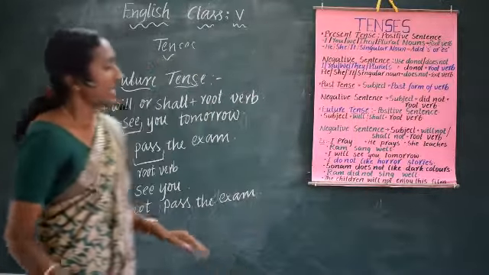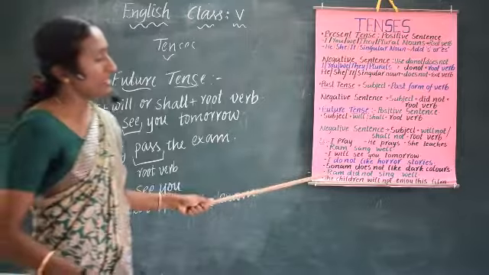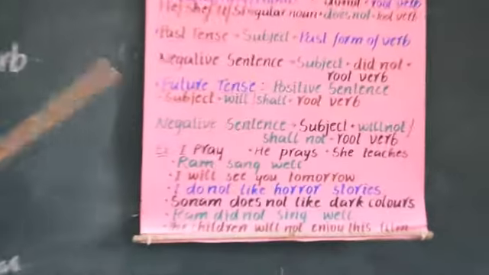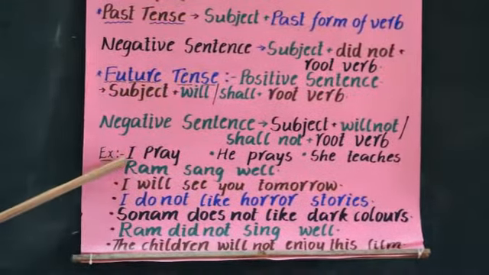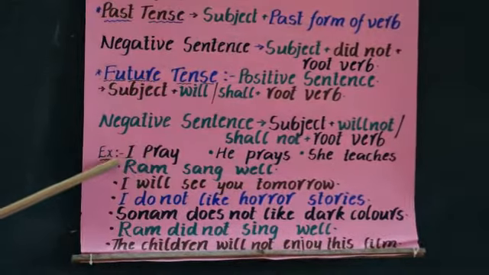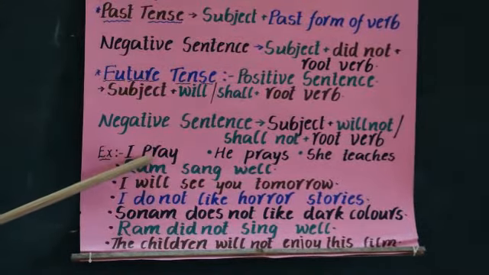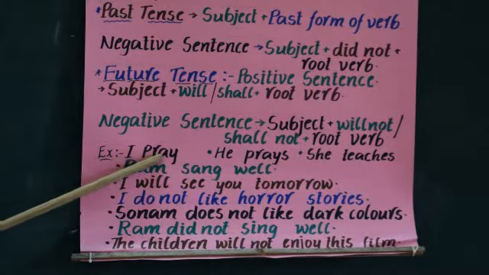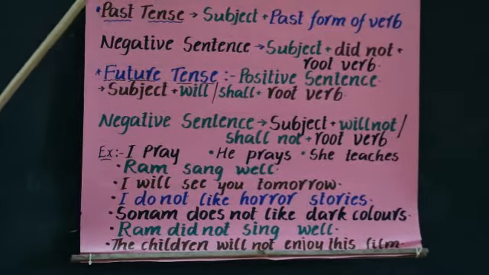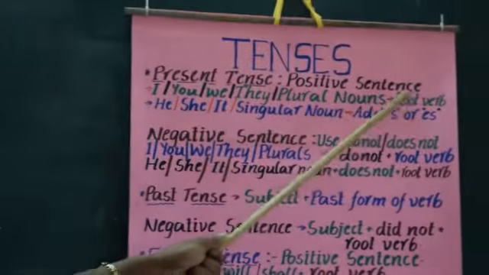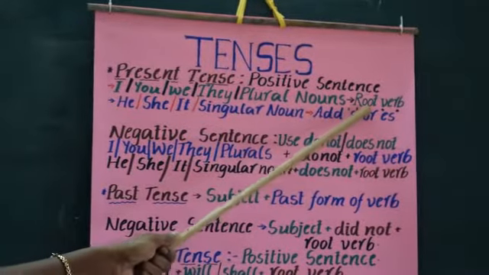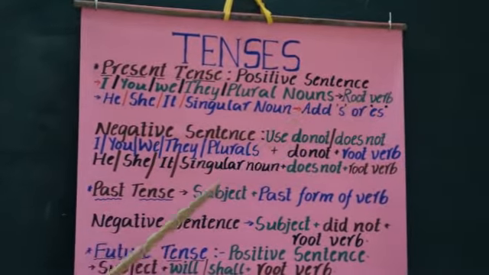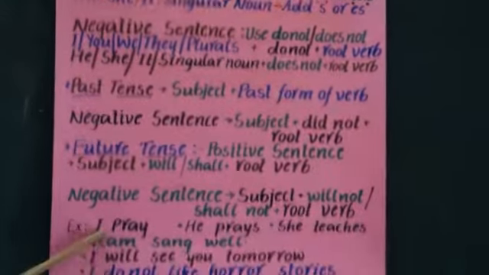Now, here are some more examples. You have to tell me which tense form it is. First one, I pray. Subject plus only verb is pray. I did not add s or es to the verb. Can you tell me which tense form it is? Yes, it is simple present tense, because for I, you, we, they, plurals, we should not add anything, and we are using only the root verb. That's why it is in the simple present tense.